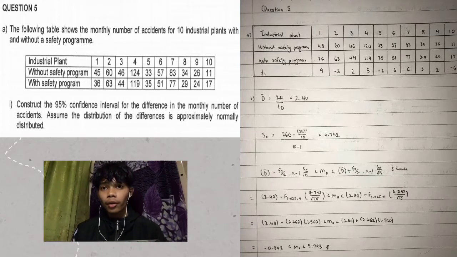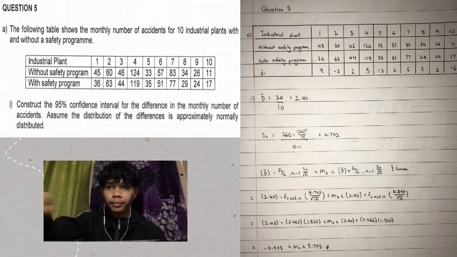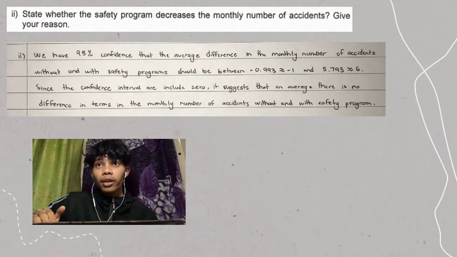To find the value of 2.262, we must refer to statistical table 7. We will get the answer negative 0.993 and 5.793. Next, state whether the safety program decreased the monthly number of accidents.